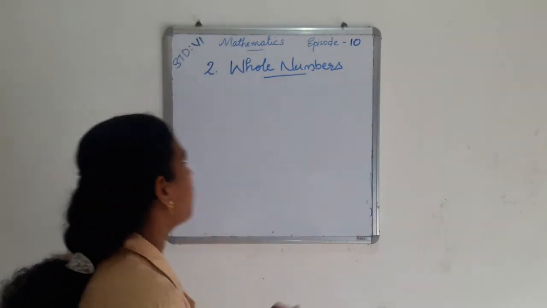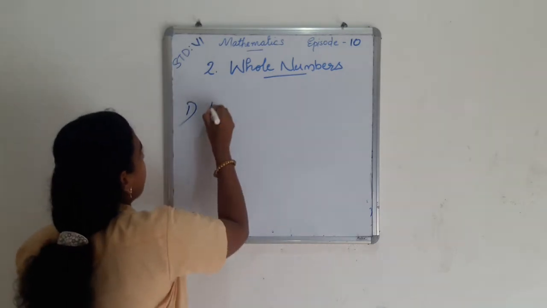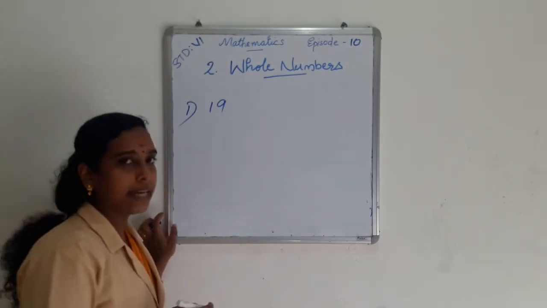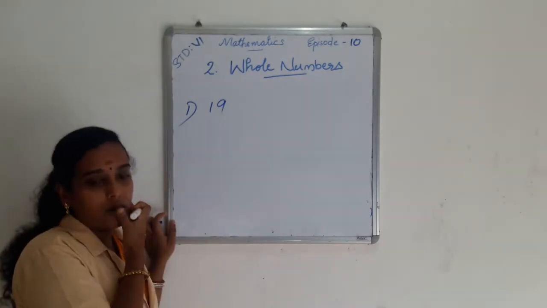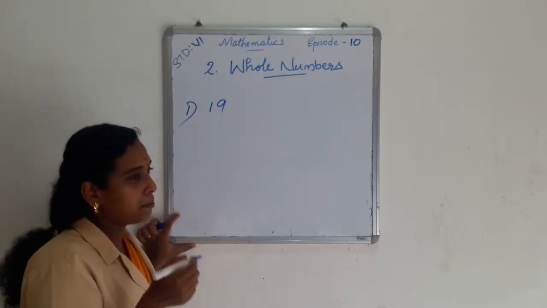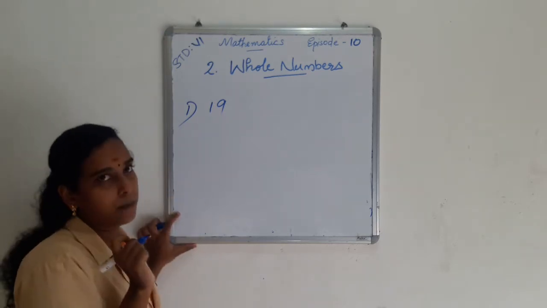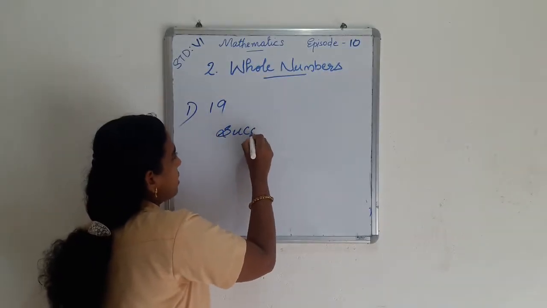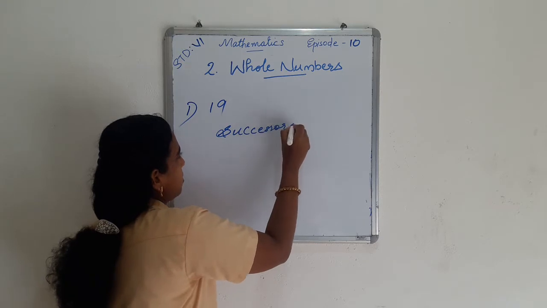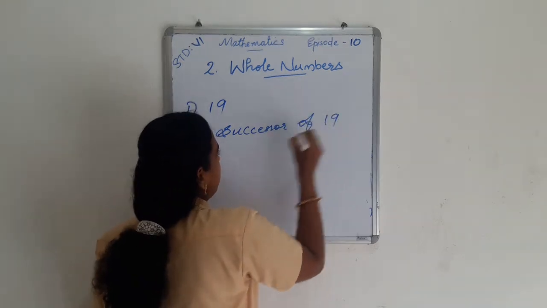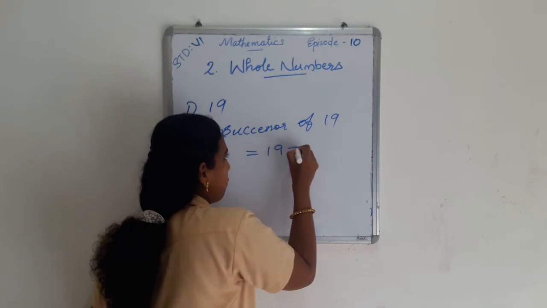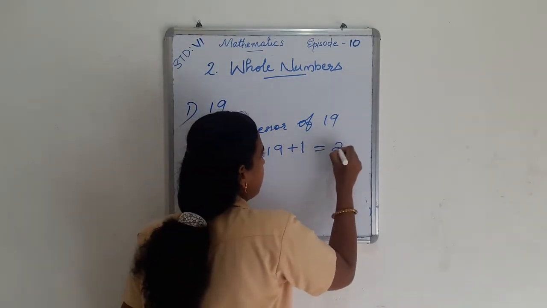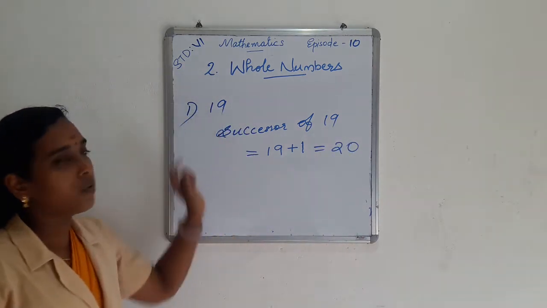The question: find the predecessor and successor of the following numbers. The first number is 19. We want to find the successor and predecessor of this number. First we find the successor. Successor means we add 1 to this number. Successor of 19 is equal to 19 plus 1, we get 20. So 20 is the successor of 19.